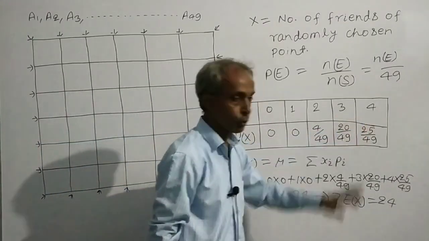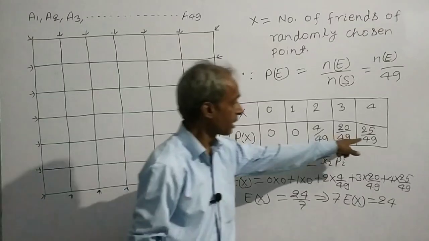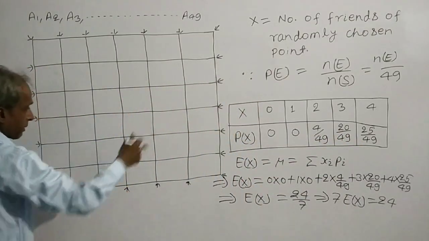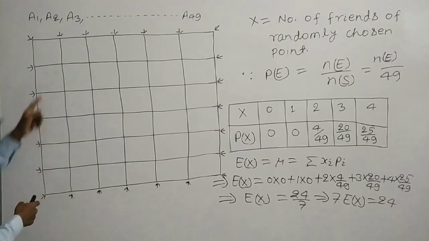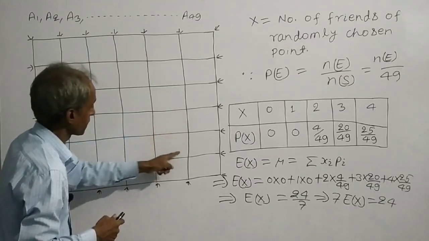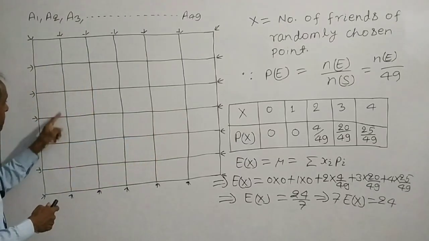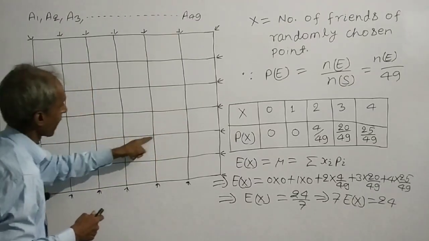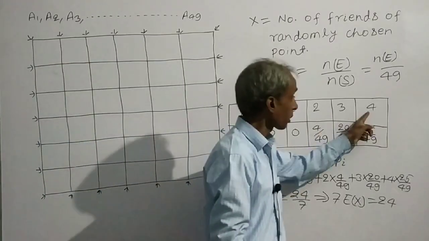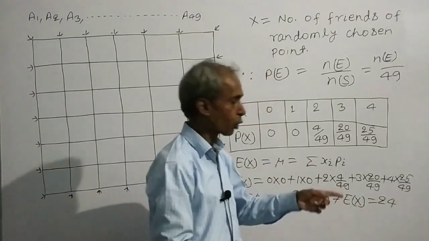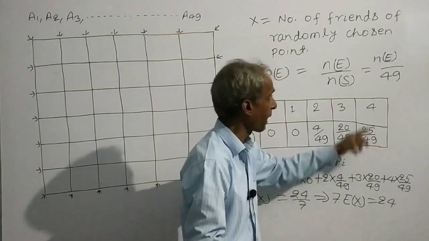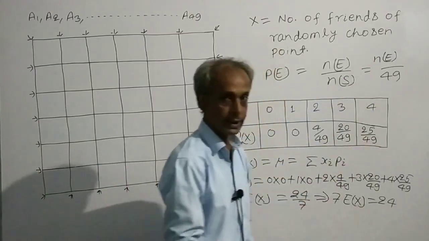When x is equal to 4, then the probability of x, the remaining points, these points, each of the remaining points has 4 friends. Therefore, the probability of x equal to 4 will be 25 by 49.